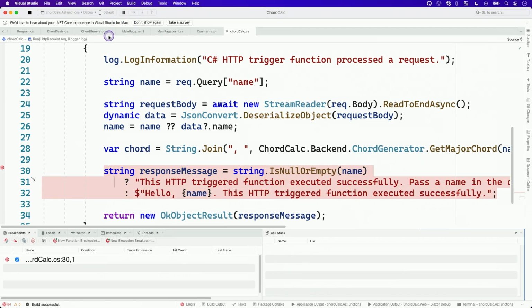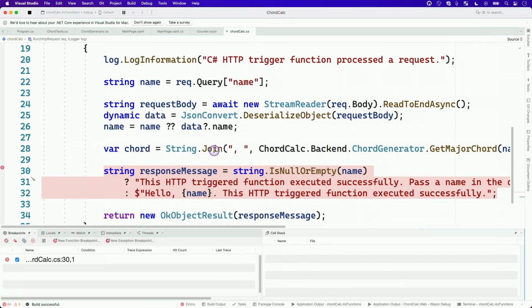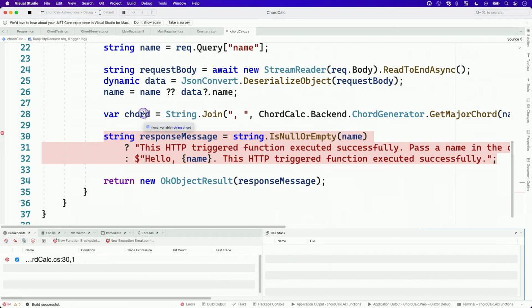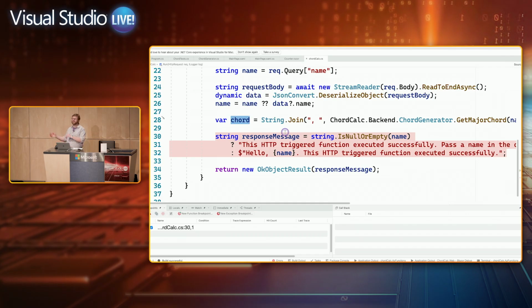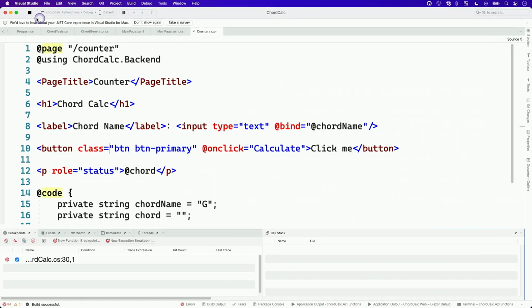And we'll just let that run. And then one last thing to see that, oh, I actually just outputted the name of the chord. So you saw on the debugger I had that there. Now I'm ready to change the code, and I could also output the chord itself, but I won't make you go through another run of the code just for that. So there was Azure Functions. So now we've added a web front end. I already had my unit tests running with the project. Got a simple MAUI application, all sorts of fun things there.